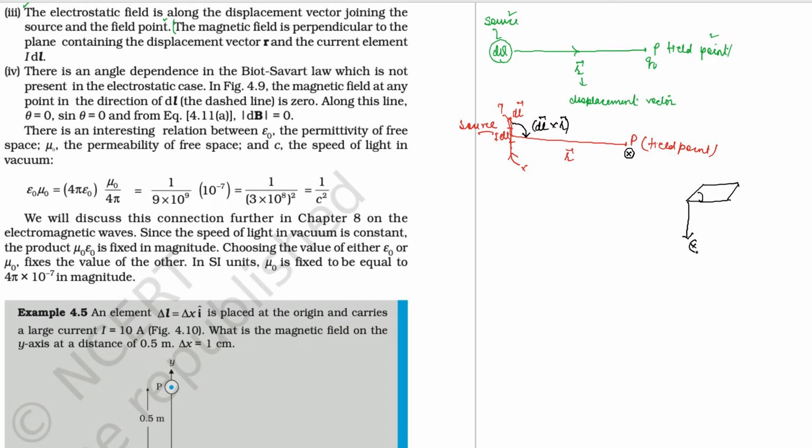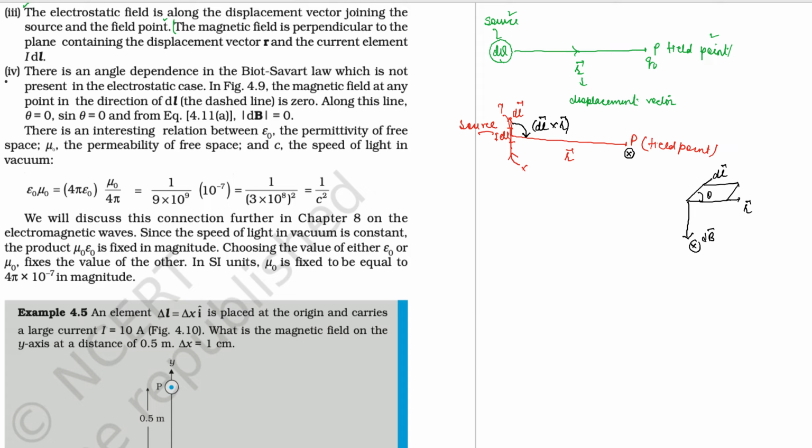So this will be the direction of magnetic field. Here is the direction of dL, and here is the displacement vector. You are multiplying dL cross r in the clockwise sense, so the magnetic field will be in the downward direction. So this is the difference. In electric field, the field is in the direction of the displacement vector, but in magnetic field it is not. Sometimes it is in the upward direction, sometimes in the downward direction.